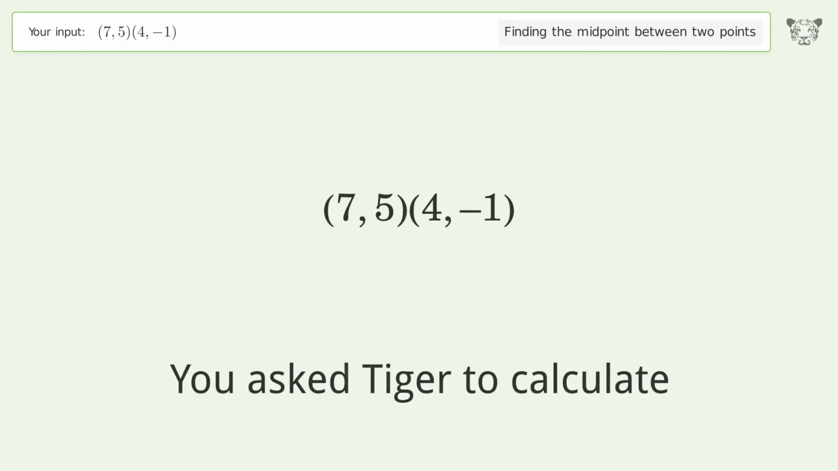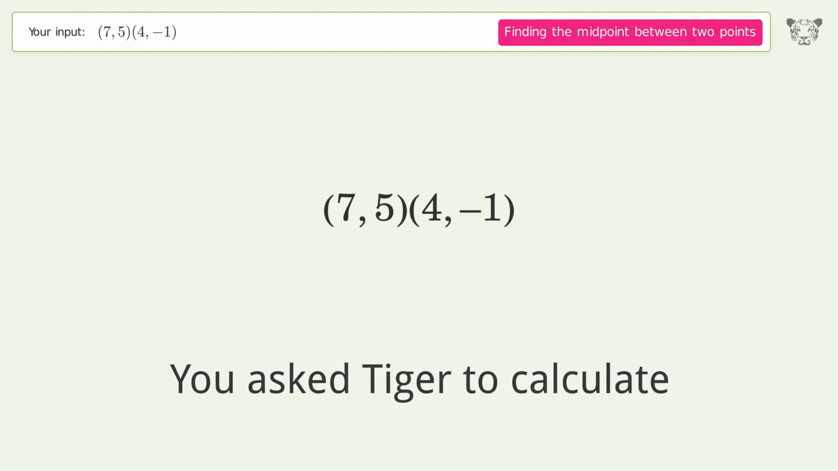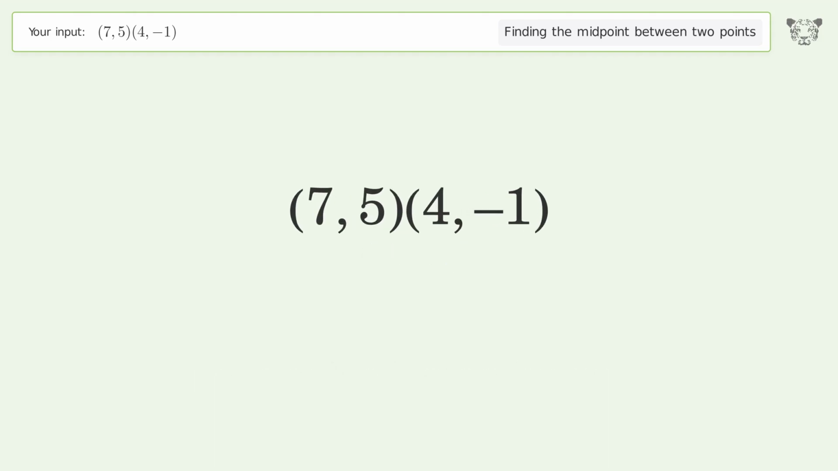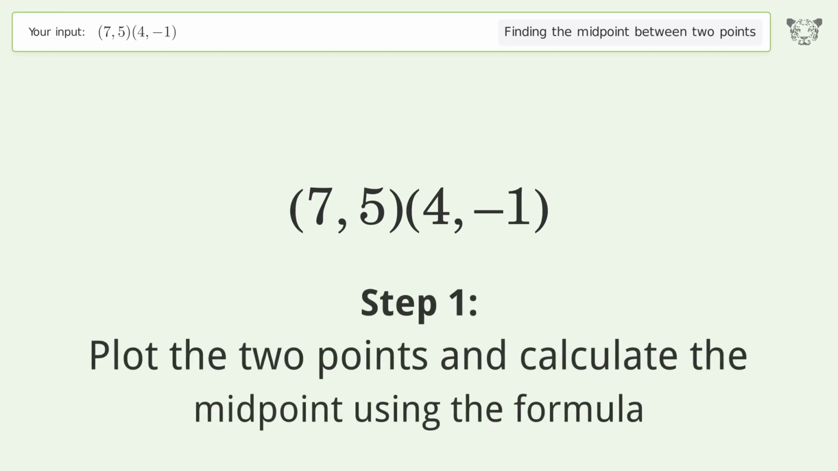You ask Tiger to calculate. This deals with finding the midpoint between 2 points. The midpoint between the 2 points is 5.52. Let's solve it step by step. Plot the 2 points and calculate the midpoint using the formula.